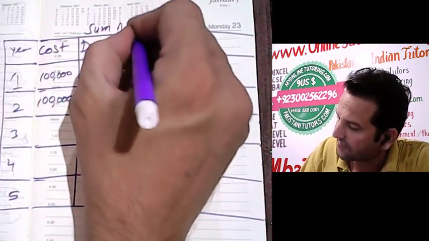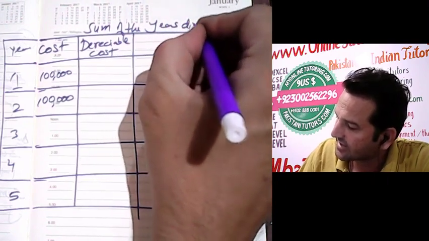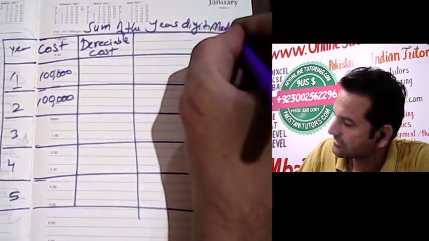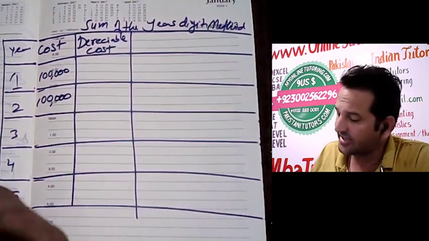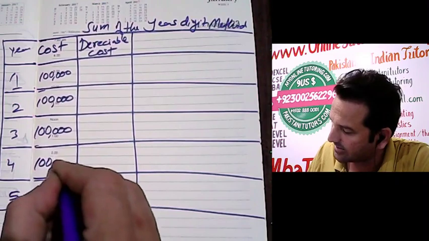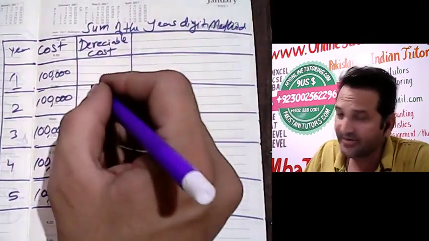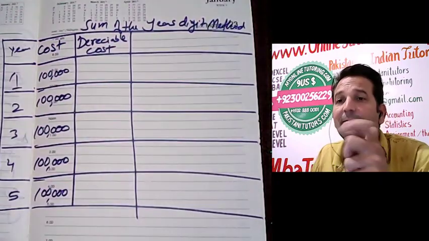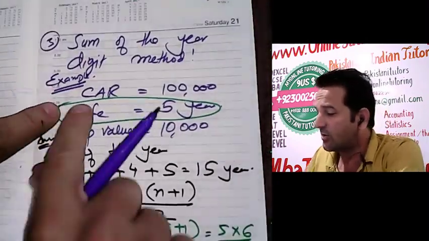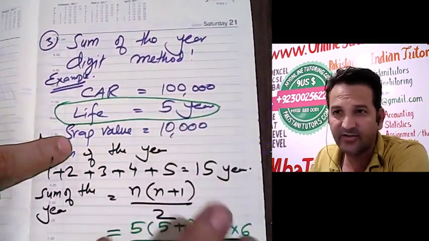Sum of the year digit method. So depreciable cost is cost minus scrap value. Look at this: your car value is 100,000, scrap value is 10,000.